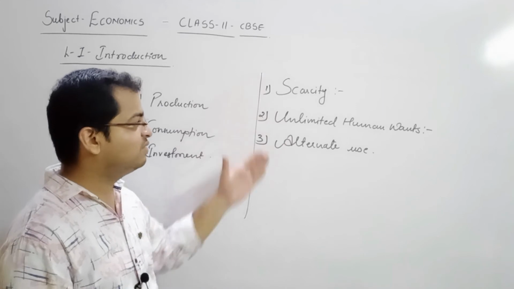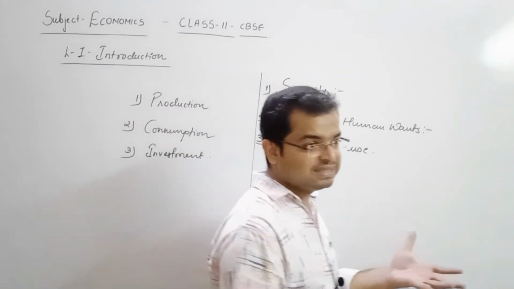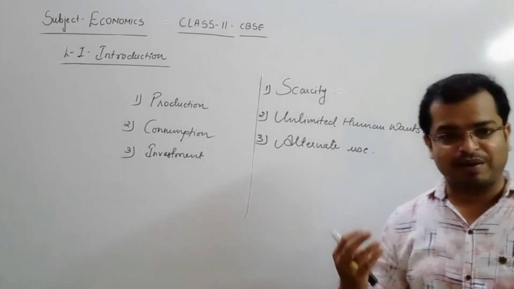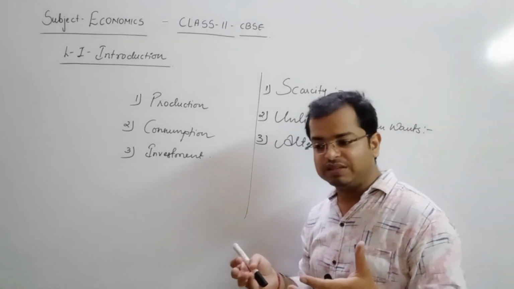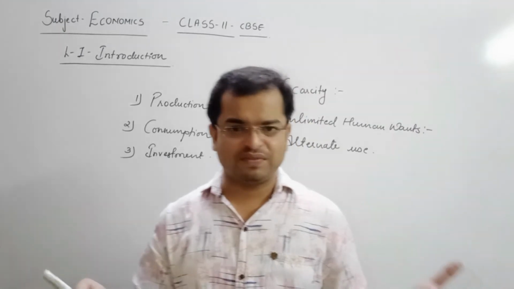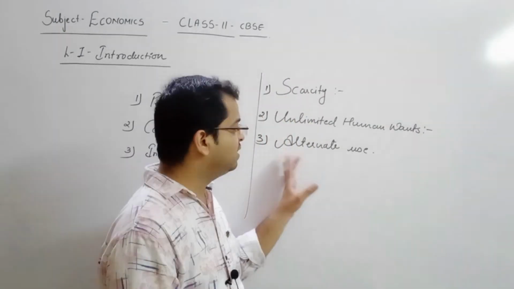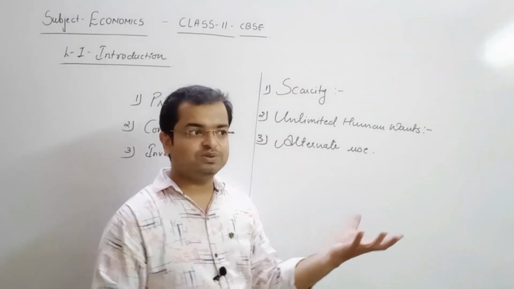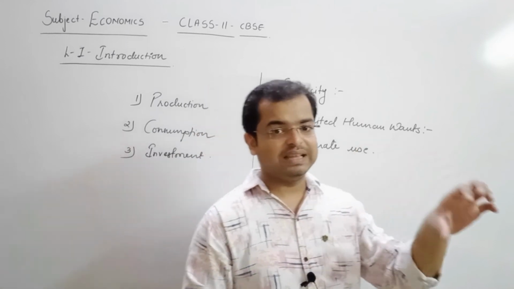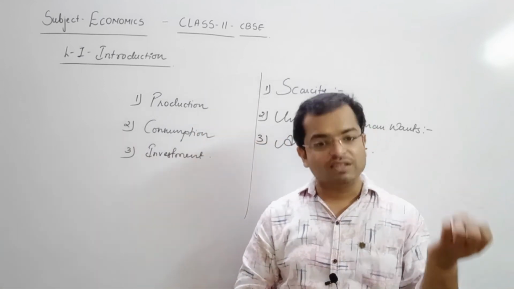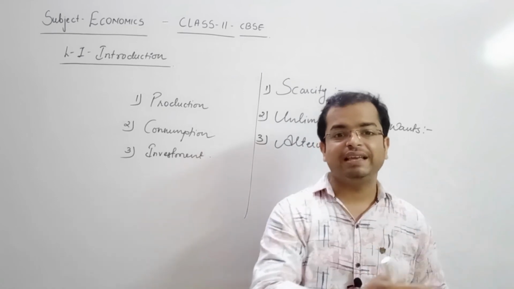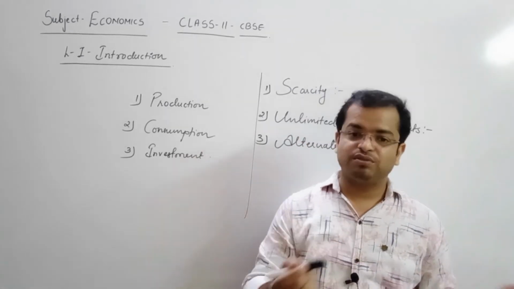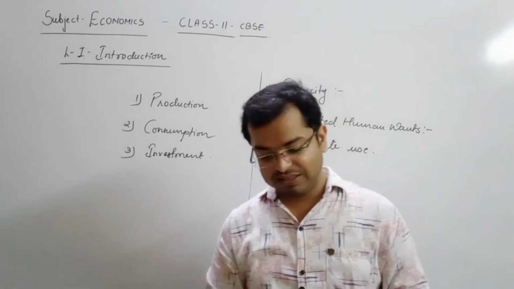So friends, here we have studied three concepts: scarcity, जिसको हम लोग हिंदी में कमी बोलते हैं. Then unlimited human wants, that means human wants can never be satisfied. They are unlimited in the economy. And alternate use, that means you need to find out that if this product has this use, then on which place or for what purpose secondly I can utilize that product. So these are the concepts related to economics.